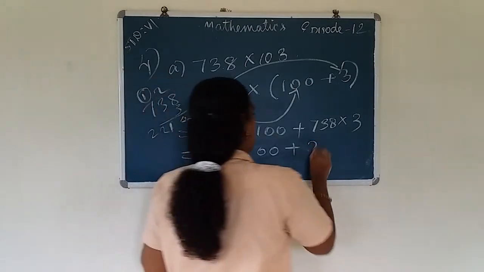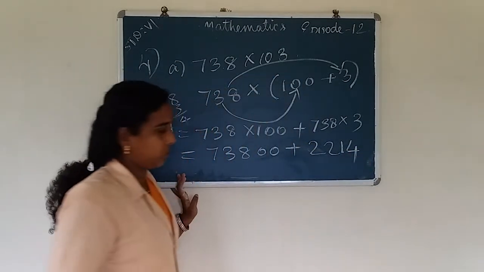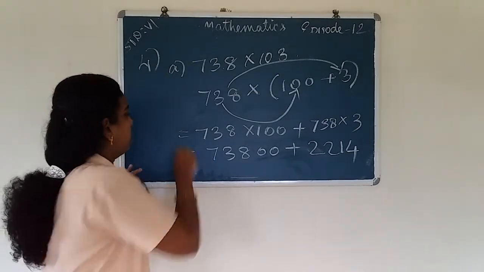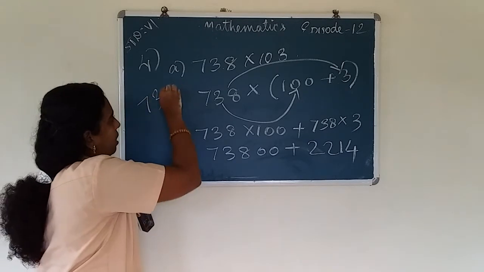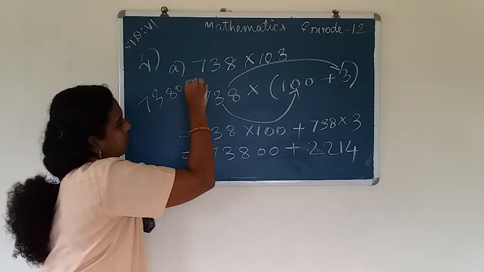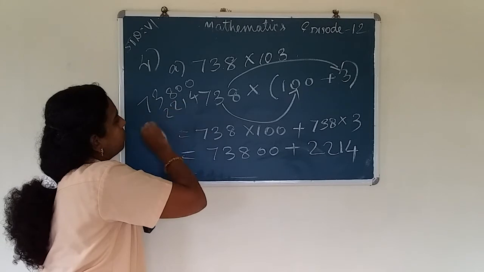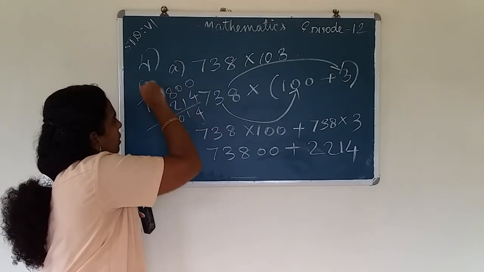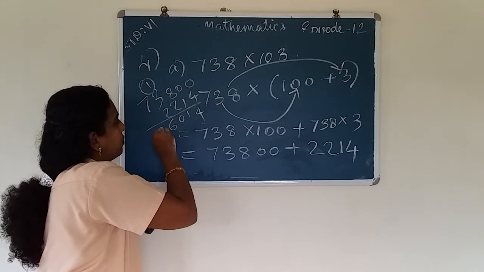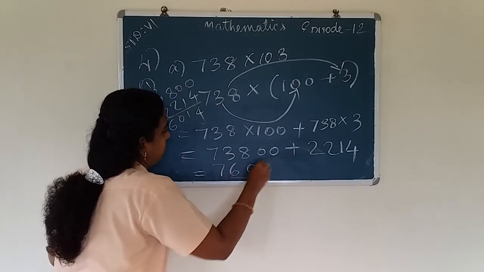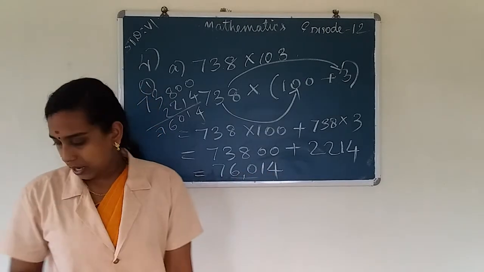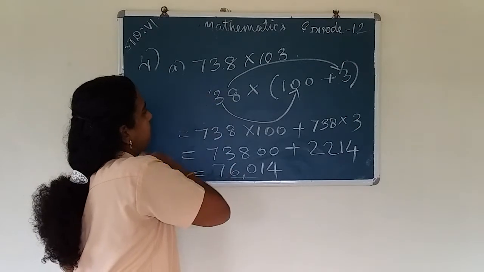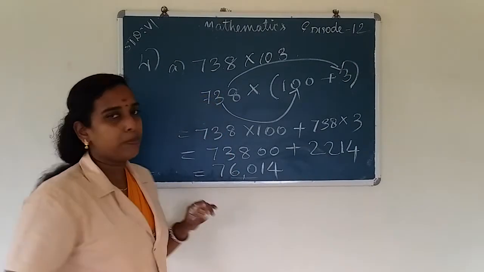Then we add these numbers, we get the answer 73,800 plus 2,214, which is 76,014.